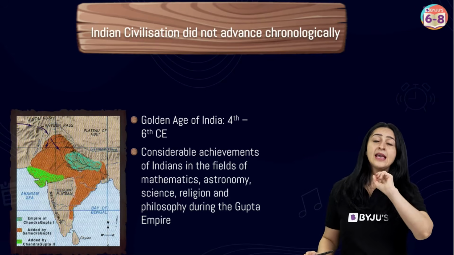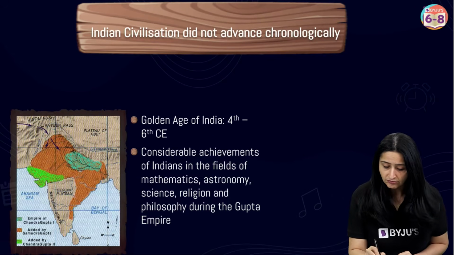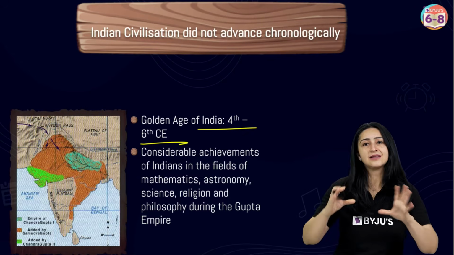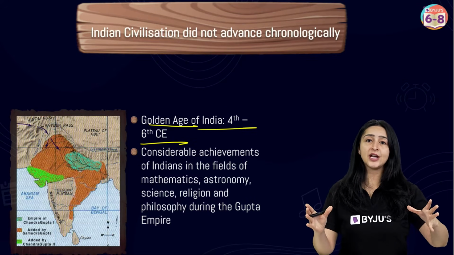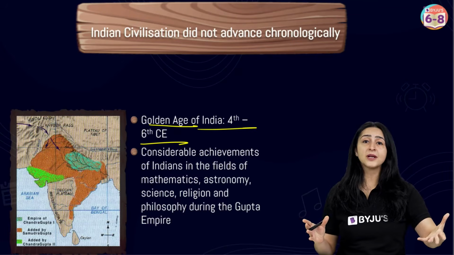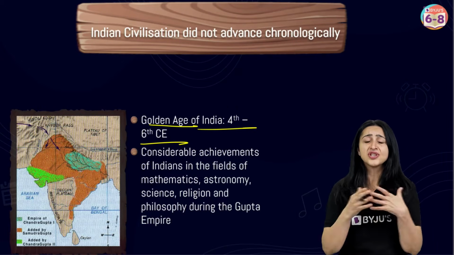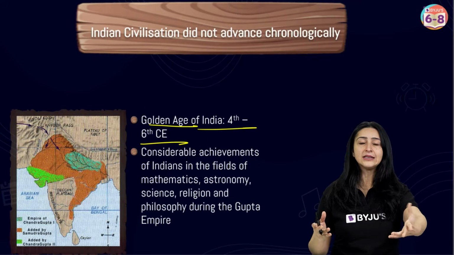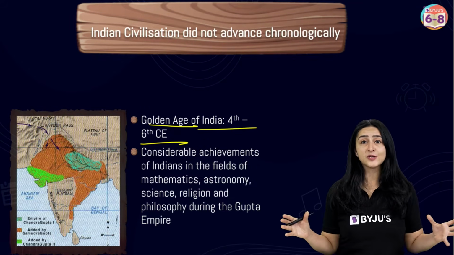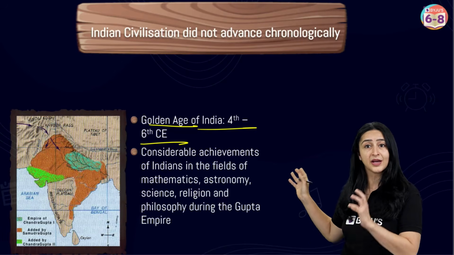For example, if you take the period between 4th to 6th CE. Now, this is known as the golden age of India due to considerable achievements of Indians in so many fields. We had fields of mathematics, astronomy, science, religion, philosophy, and all of this was happening at this period during the Gupta Empire.